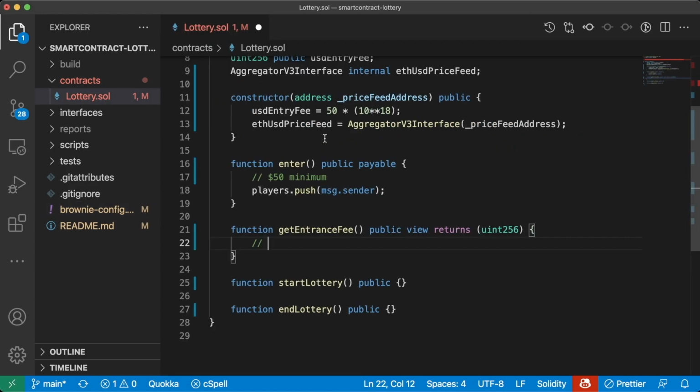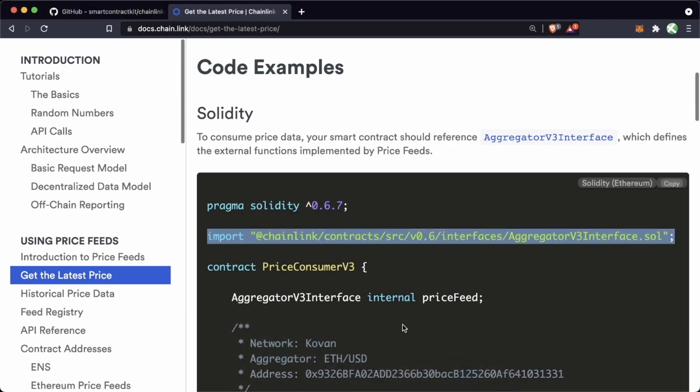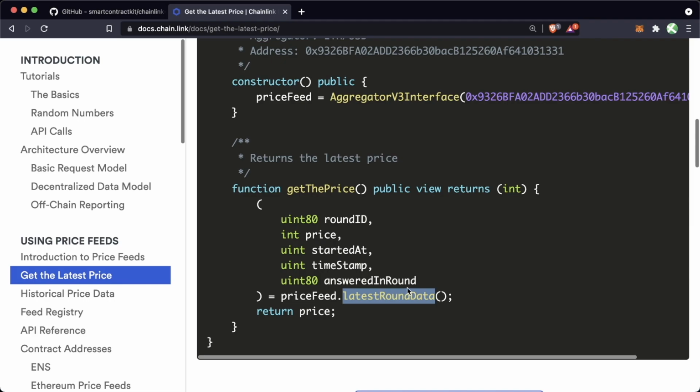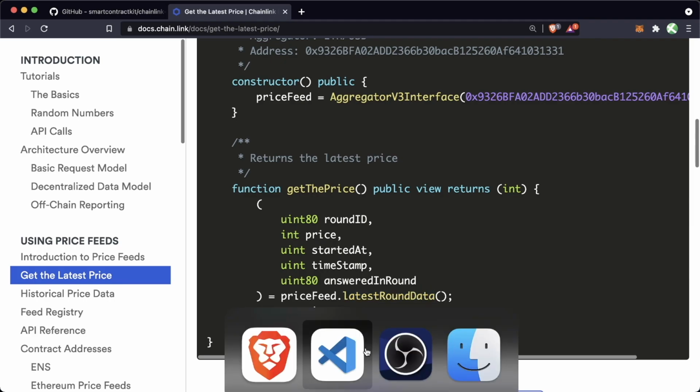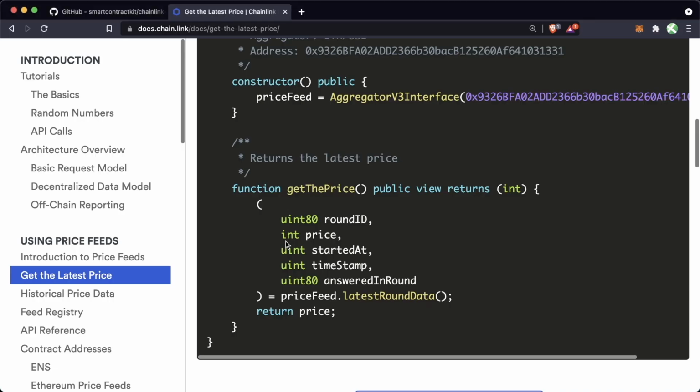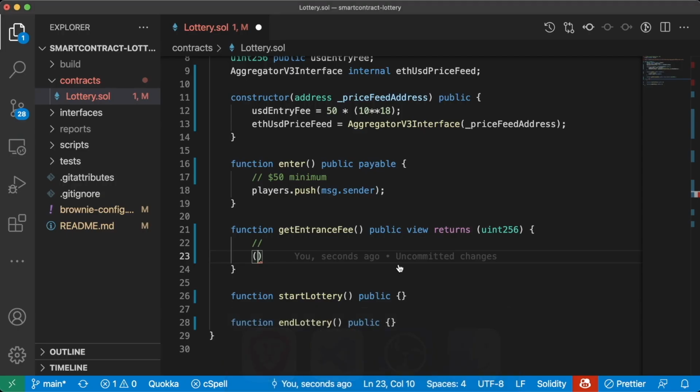Awesome. So now that we have a price feed, let's go ahead and set up this entrance fee. So we're of course going to need to get a price from this price feed. So we can even check the documentation on how to do that. We can call this latestRoundData function. So we could copy paste it. I'm just going to go ahead and rewrite it. But again, we don't need roundId, startedAt, timestamp, or answeredInRound. We only need price. So we can go ahead and ignore these variables on our call.